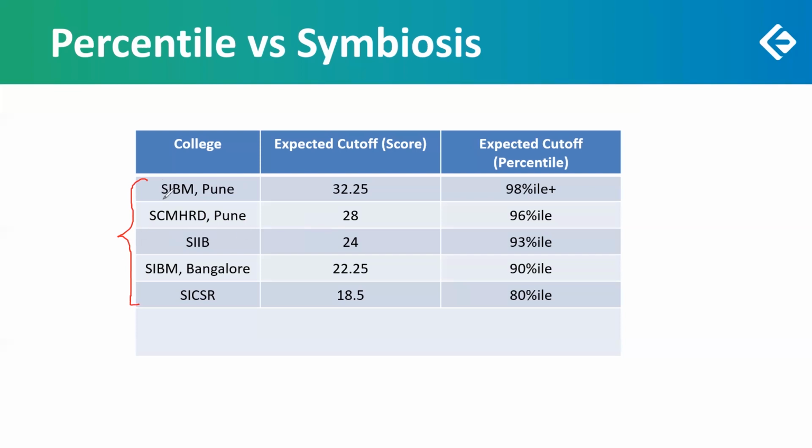SIBM Pune is the best one. SCMHRD is known to be one of the best in the country for HR. SIIB is also a good enough college, and these two are okay.